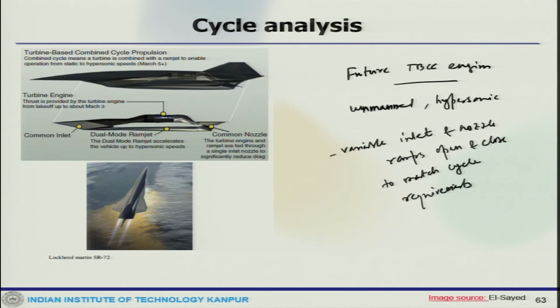So, that is what you can see, and that pretty much concludes the discussion on all these turbine based cycles and also the hybrid engines. This gives you a good idea about how these different kinds of engines which are in place today operate, what the futuristic vehicle is going to be, and what the combined cycle performance parameters are. So, we will stop here and continue the other discussions in the next lectures.